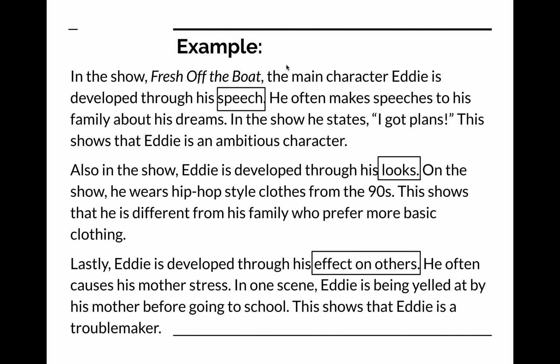Okay, so you're going to do exactly the same thing for Ciamara in the novel, The Poet X. The main character, Ciamara, is developed through blank. Okay, and then provide examples and explain what it means for her character. Okay, hopefully that's helpful. Let me know if you have any questions. Please take this video slowly, and if you need to rewatch any section of it, I highly recommend doing that before asking questions.